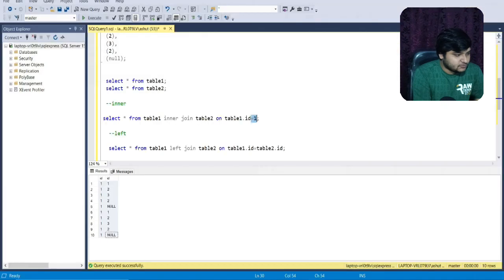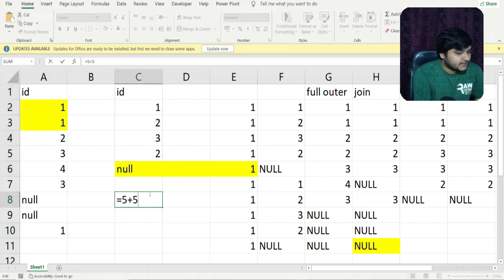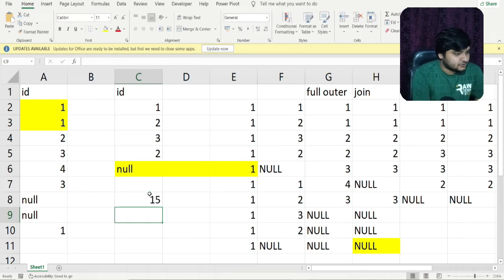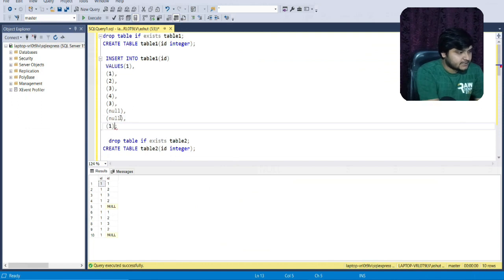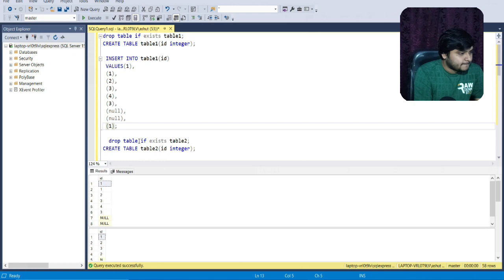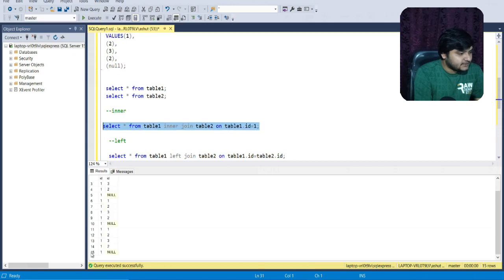Let's see what output it is generating. You can see the number of output rows is equal to 10 here. Let's say 1 was present one more time in this table. Then this one will again match with each of the rows in table 2, so again 5 rows would be produced in the output. So the total number of rows would be 15. I'll open a bracket and enter 1, and select the inner join statement. You can see we are getting 15 rows.